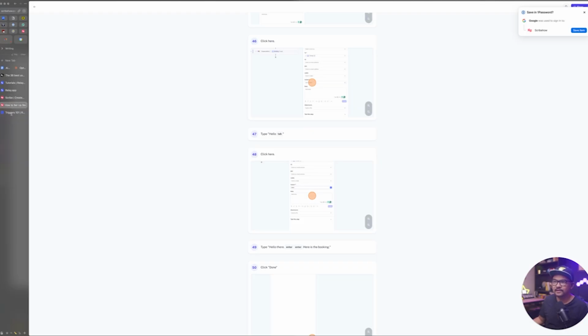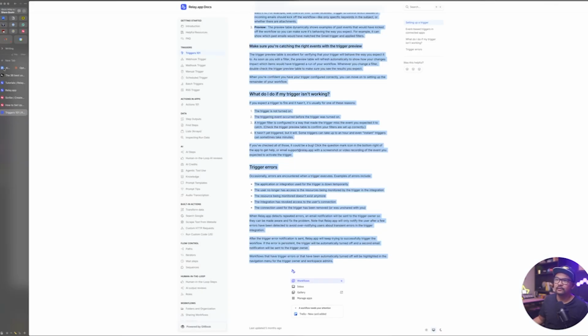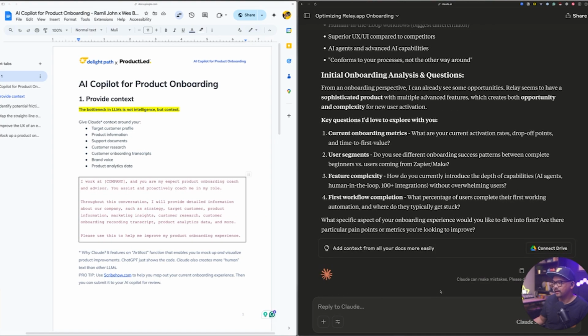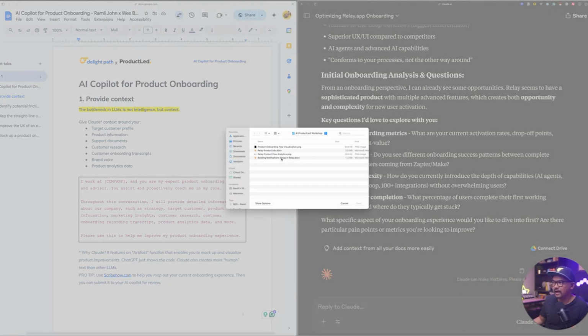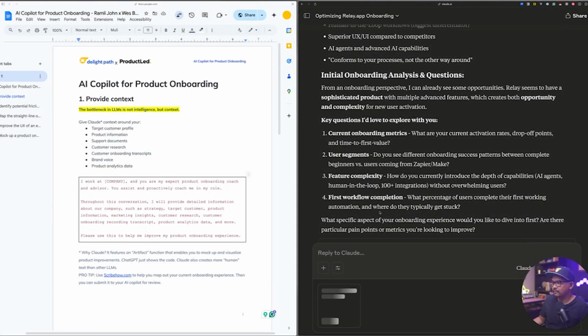So I'm going to take this and actually upload it to my AI Copilot. In this case, you can just drop the link, but it's hard to read, so I actually just downloaded it and I upload it here, and I'm going to provide some information. I'm going to say, I just attached my file of my onboarding steps that I took to actually sign up for Relay, from the homepage all the way to actually setting up an email notification for anybody who books a calendar with me through TidyCal.